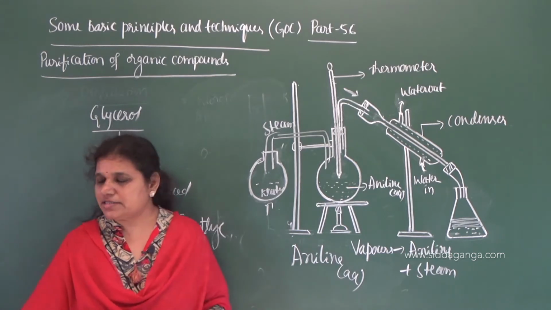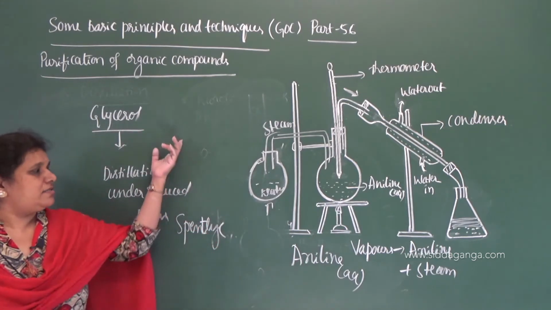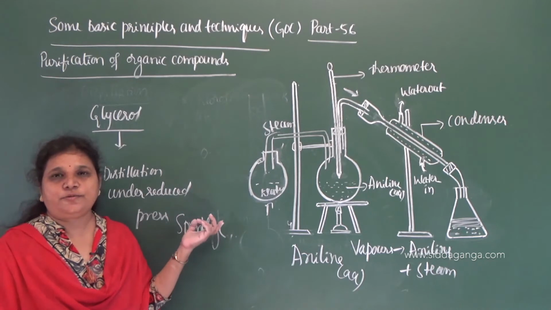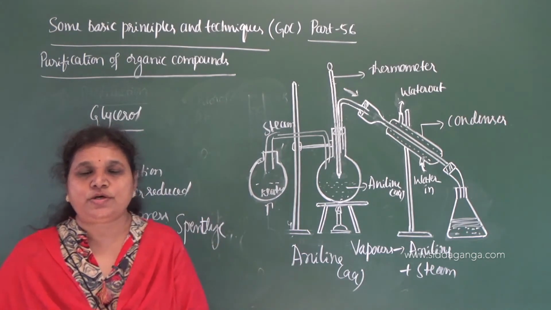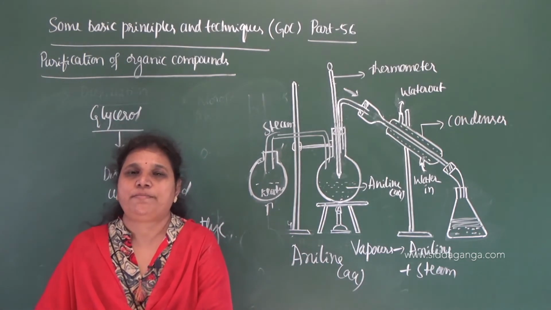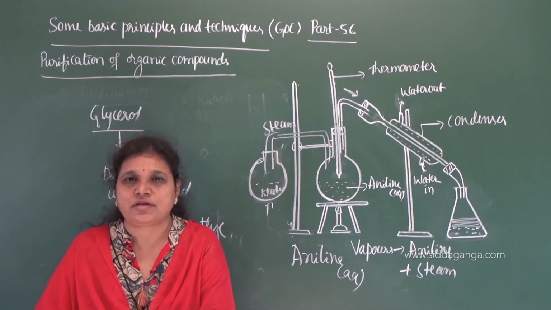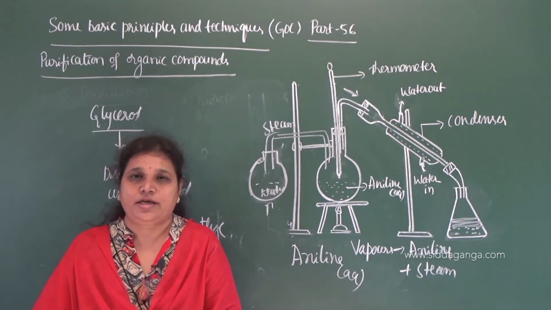That is the method called distillation under reduced pressure, and this is used only for the separation or the purification of high boiling liquids.